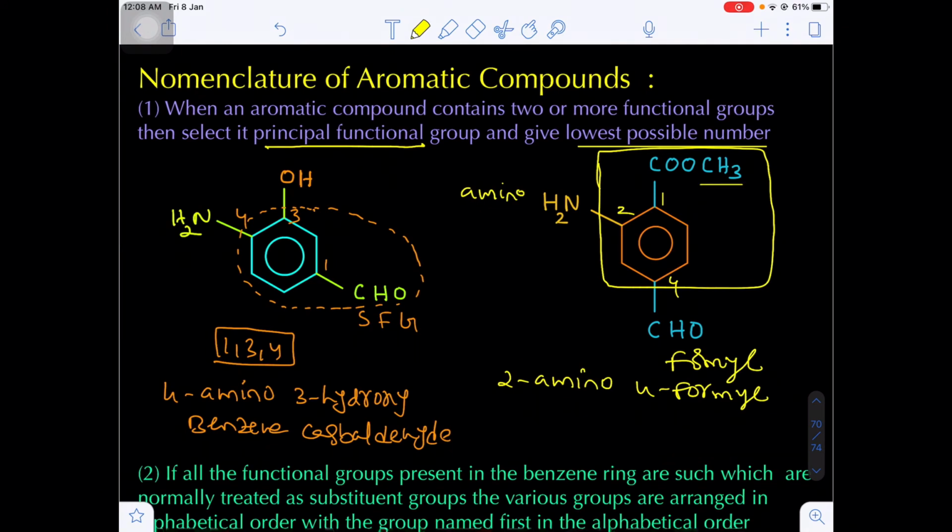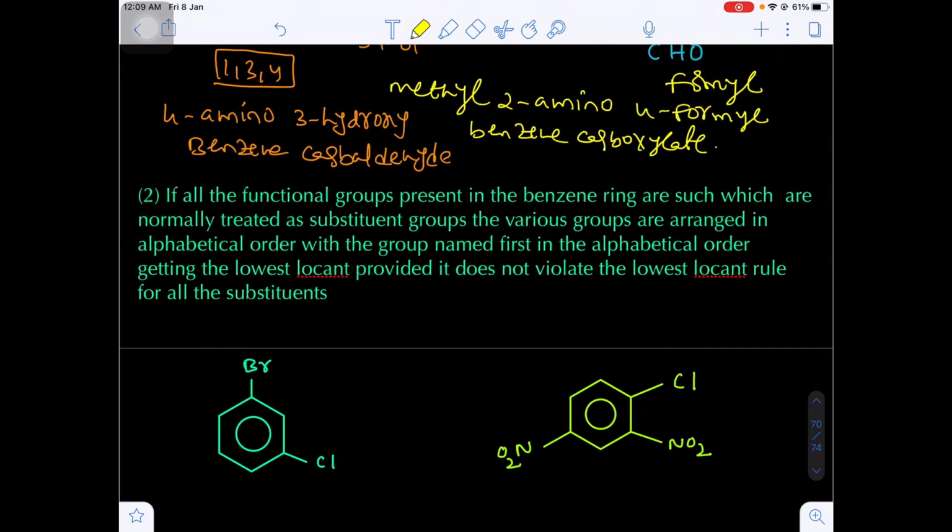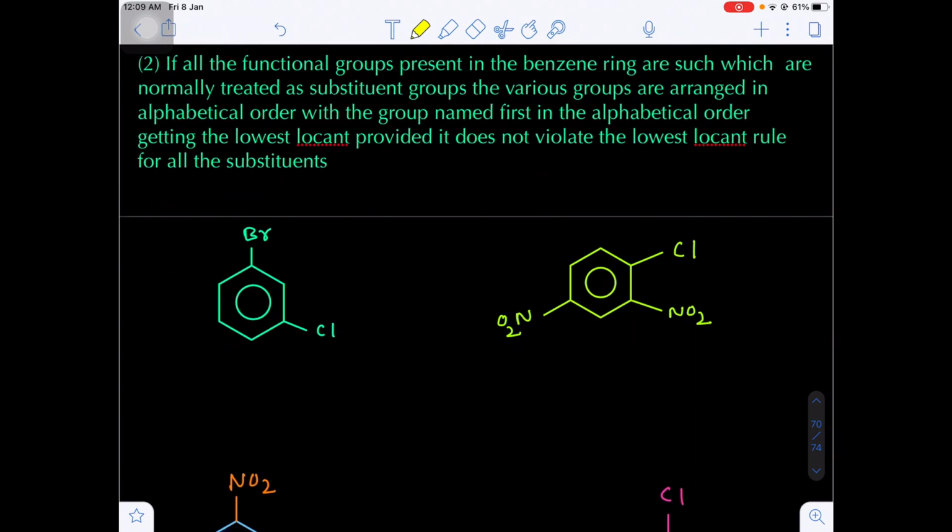Before going to that, this is the ester. So first of all, in an ester we have to write the name of the alkyl part of the alcohol. That's why I am writing methyl 2-amino-4-formylbenzene carboxylate. Ester is a special suffix. If all the functional groups are present on the benzene ring, they are treated as simple substitutions. Whatever groups are present on the benzene ring, they are simple substitutions.